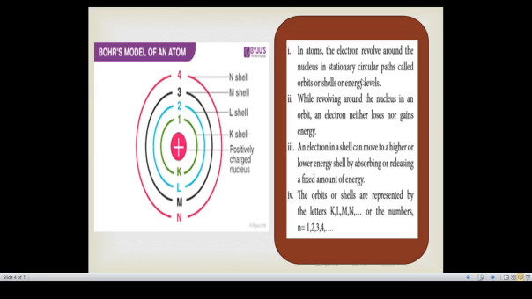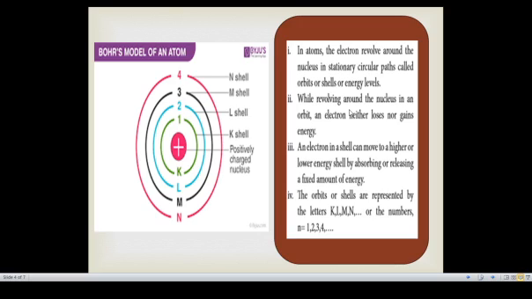While revolving around the nucleus in an orbit, an electron neither loses nor gains energy. This is the main thing, that the atom becomes stable here. In the Rutherford model the atom radiates energy, so it becomes unstable, but all atoms are stable according to Bohr's model.